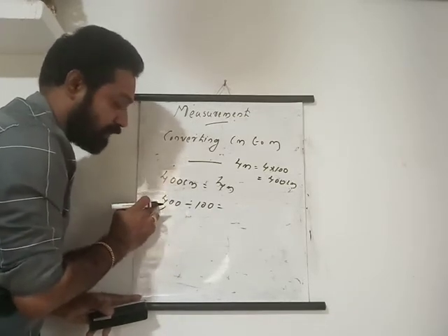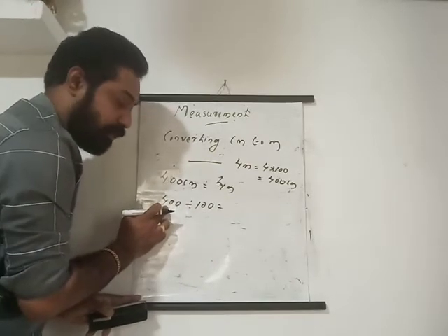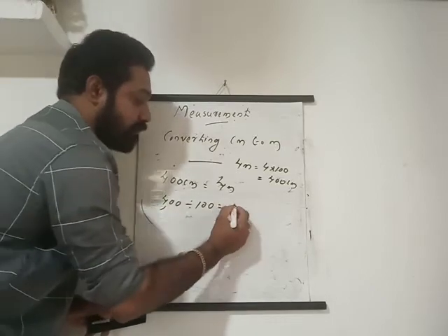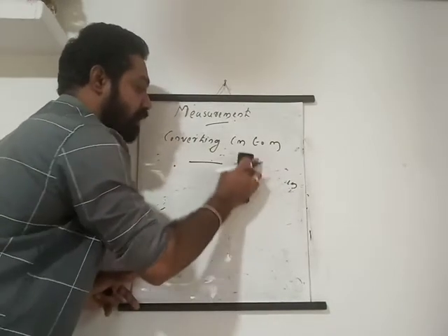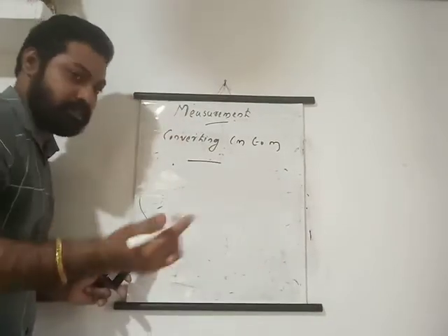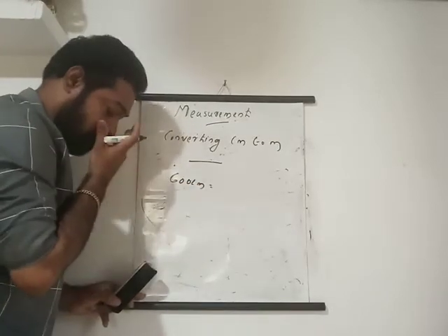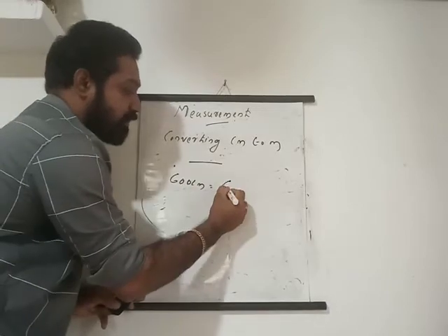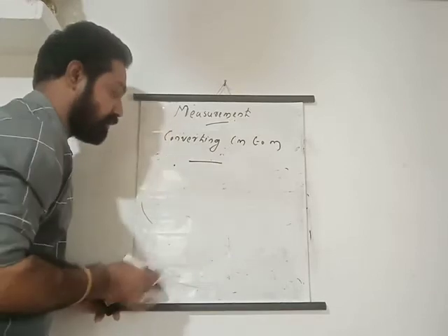Here only 4 meters is there, 0 centimeters. 2 places you have to take, put a comma, and you can convert 4 meters. Next, 400, 300, 500. 5 meters. 600 centimeters, 1, 2, then you will get 6 meters. This is very simple.